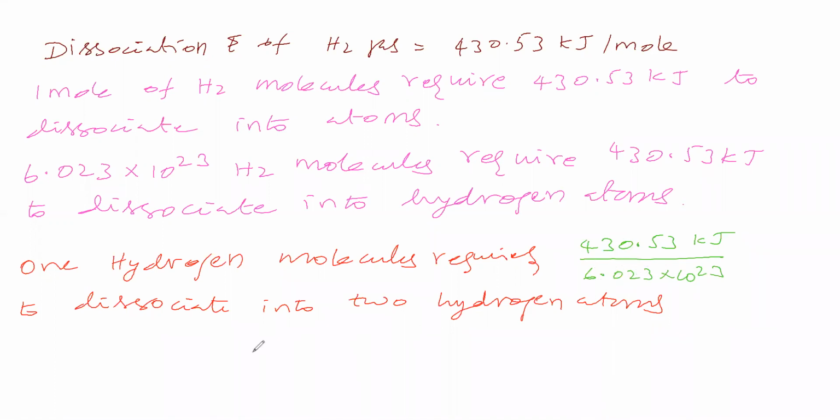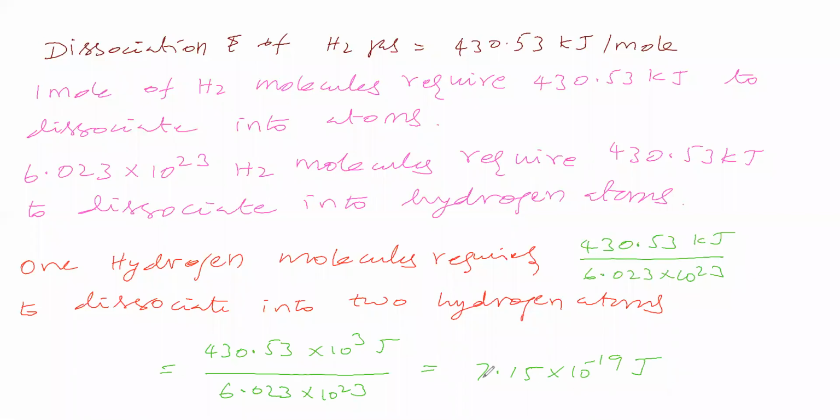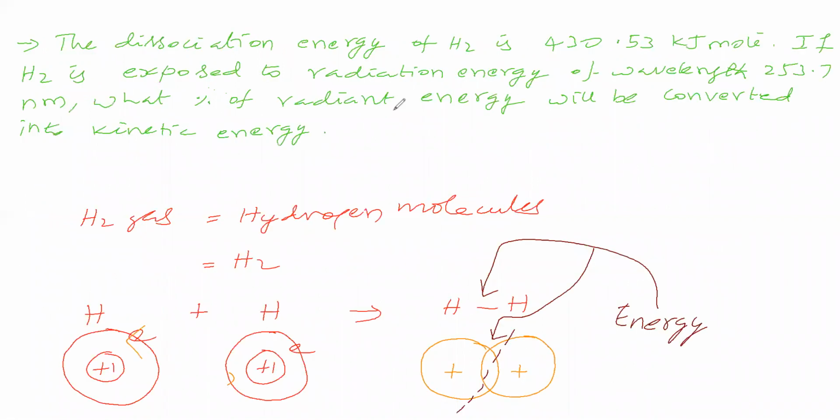Let us simplify. Now we will convert this 430.53 kilojoule into joule. 1 kilojoule equals 10 power 3 joule. So with this 6.023 into 10 power 23, on simplification it gives 7.15 into 10 to the power of minus 19 joule. So one hydrogen molecule requires this much energy for dissociation. Now, the first sentence of the sum is over.